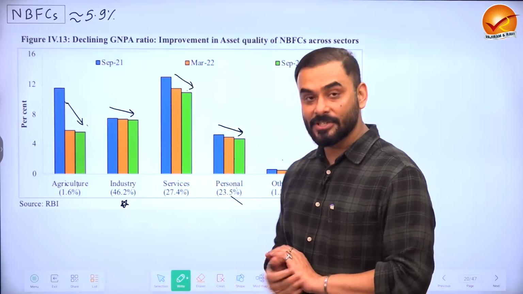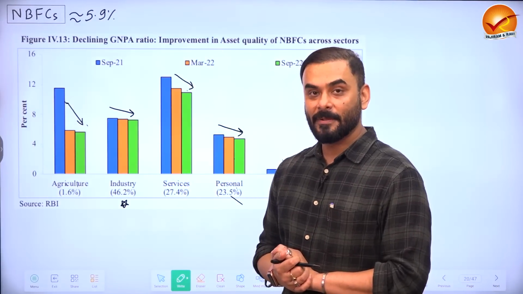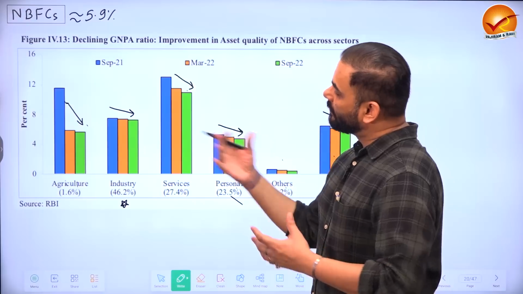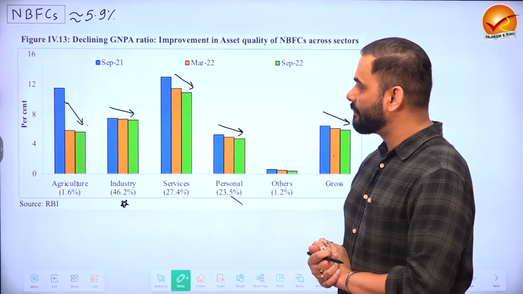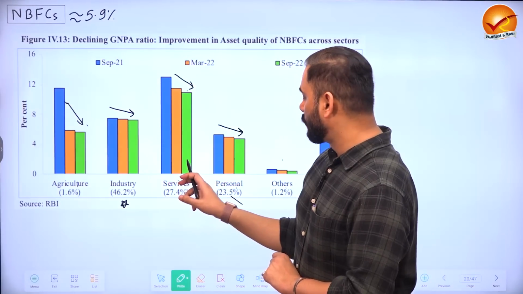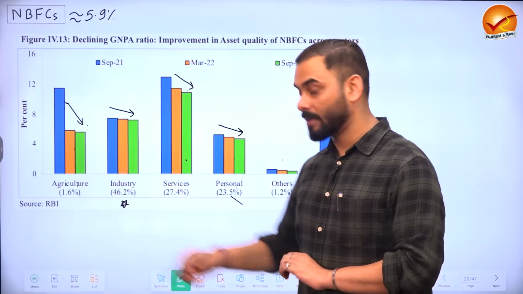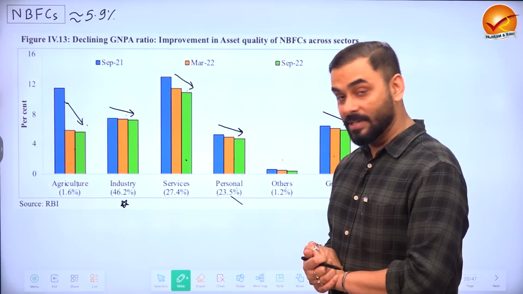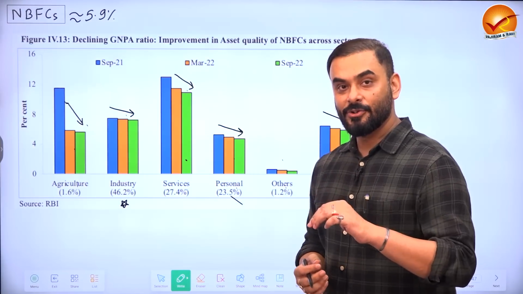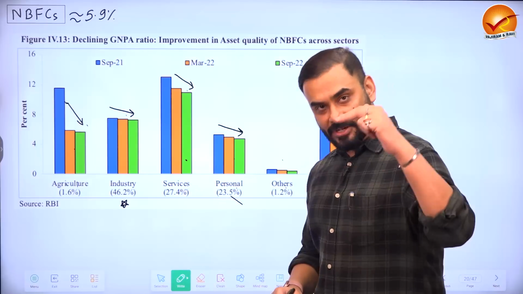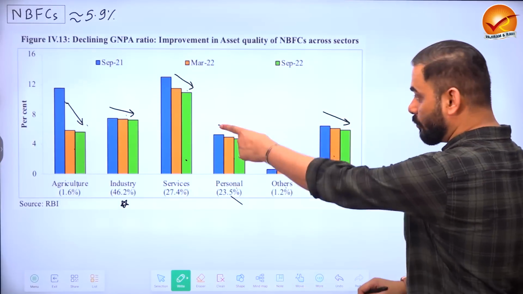In the industrial sector, the level of NPA has come down, but the reduction or decrease in the NPA is not very significant as compared to services, for example, or agriculture. So yes, it is coming down. The NPA in industry is coming down, but the reduction is not that great. But yes, it is good because there is a reduction in NPA, but we can do better there.